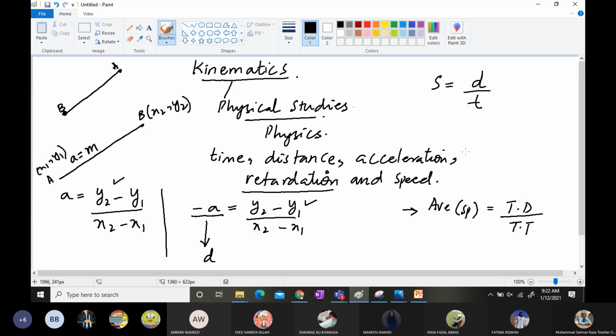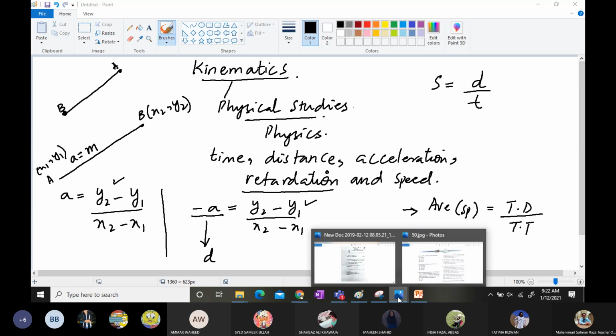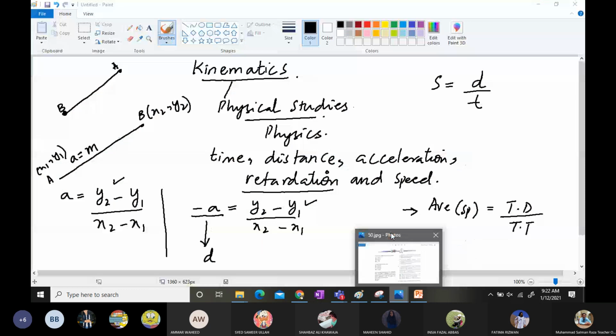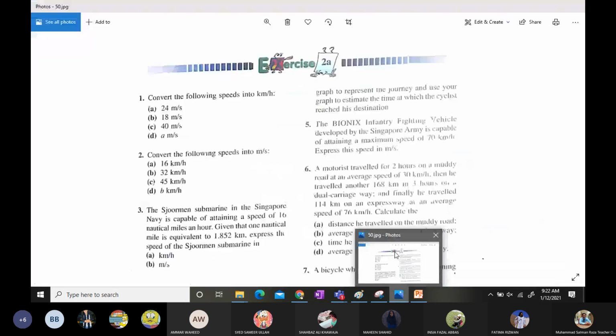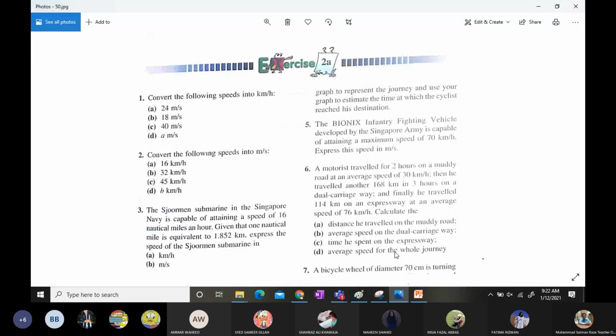So this is kinematics. Now we come back to the start, the exercise, and over here this is the exercise in front of you. For the very first questions, these two questions are very easy, and you need to convert the following speeds into kilometer per hour. When meter per second or kilometer per hour is mentioned, you automatically understand that they are talking about speeds.